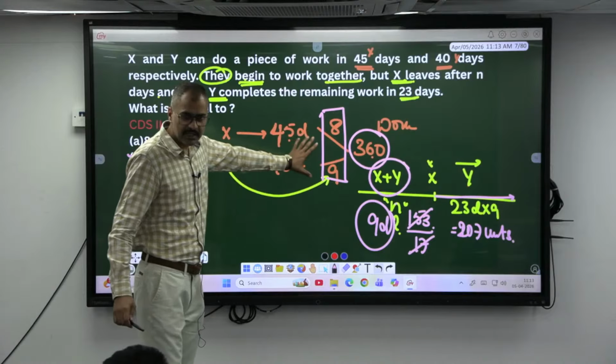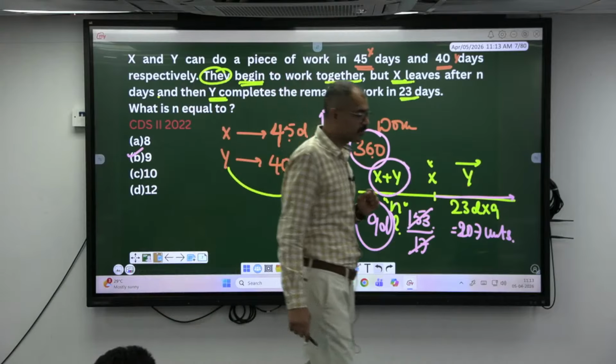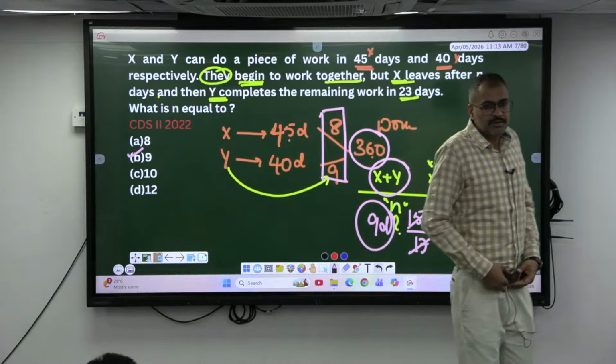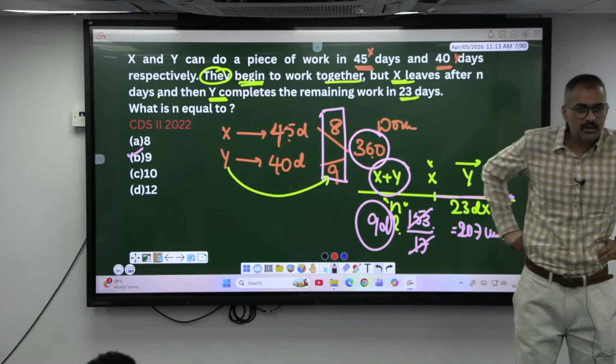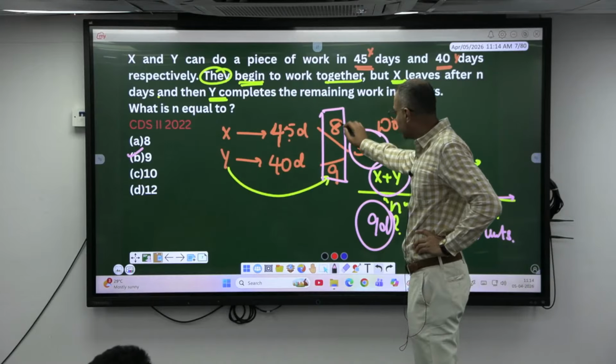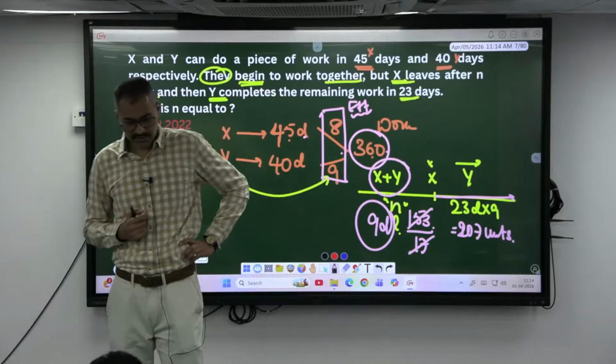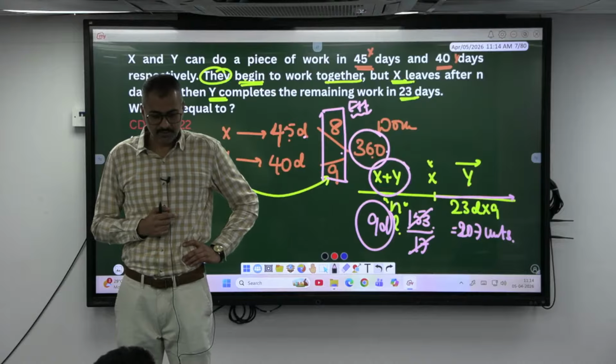Basic approach. Once you see the question, it should look familiar and you must know the approach of solving. Since the time is given, take the LCM. LCM is considered as the total work. Total work divided by time is efficiency. So, we need to arrive at the efficiency. Without the time, work and efficiency, we cannot find the answer if there are two unknowns. 153 by 17, 9 times.